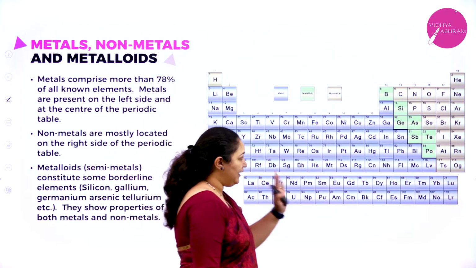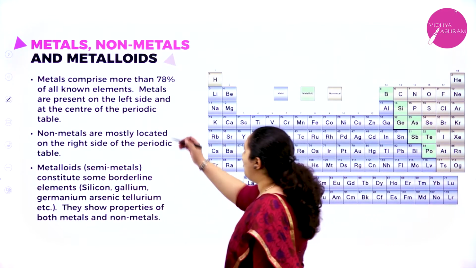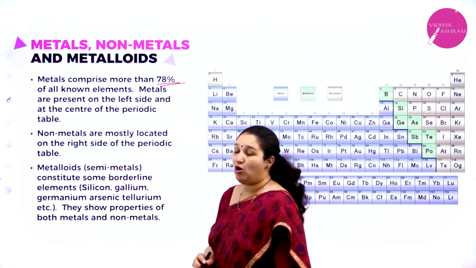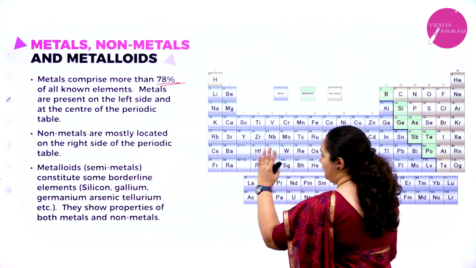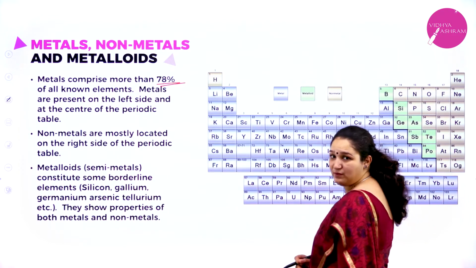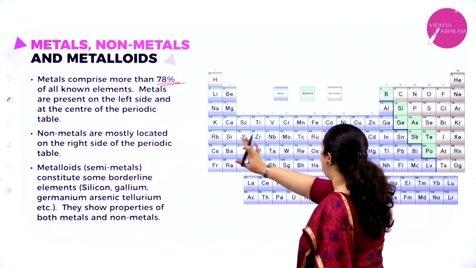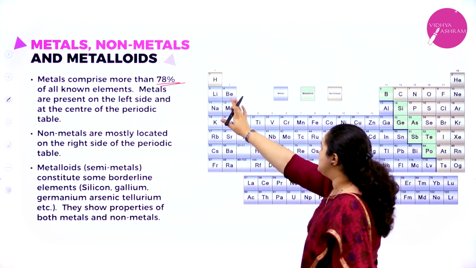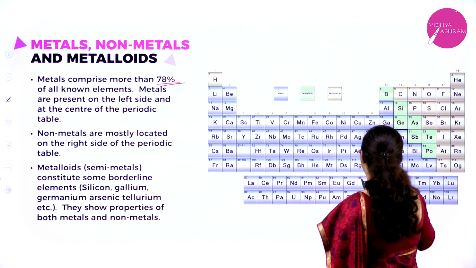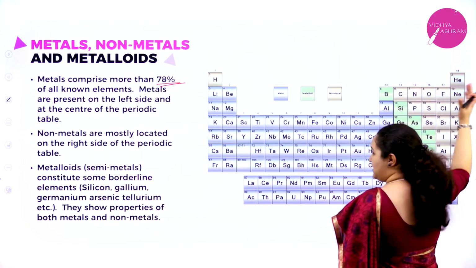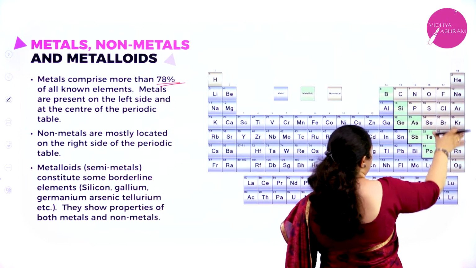So in the periodic table, if you observe, metals comprise more than 78% of all known elements. As we move from left to right, you can see on the left side and the center you have all metals, except hydrogen. Then towards the right side, or towards the end here, you can see there are all non-metals.